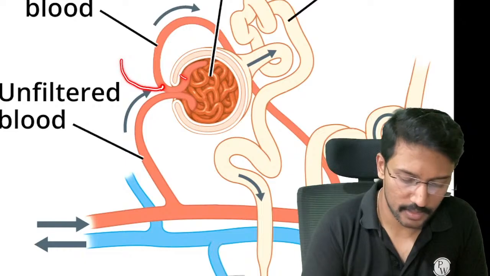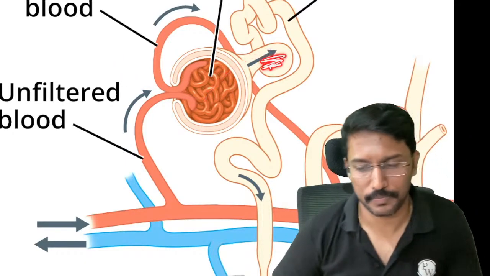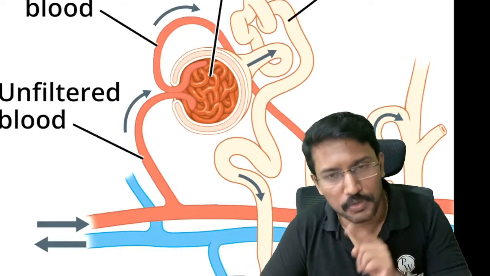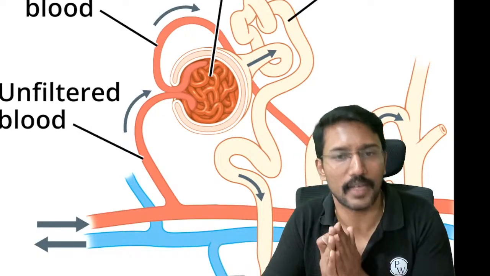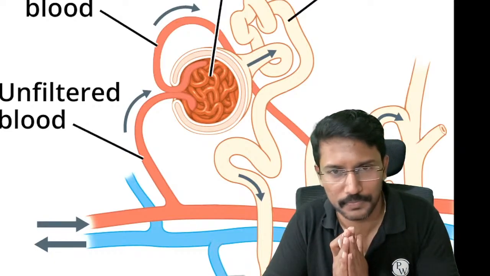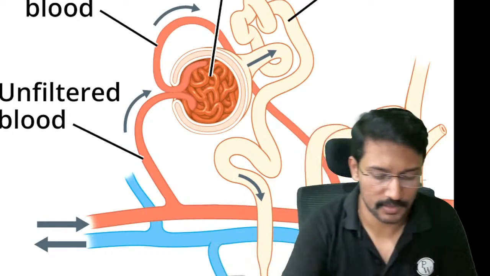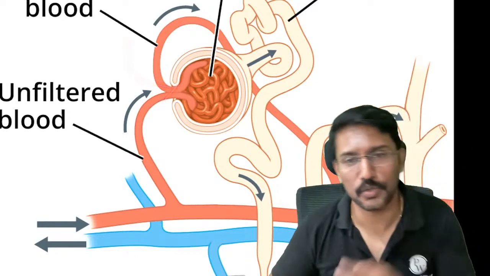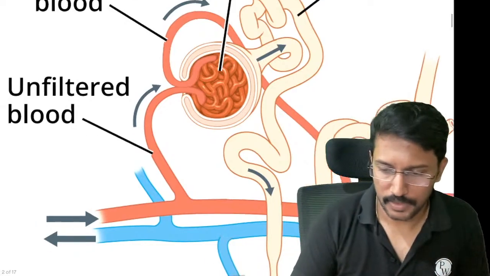Now let me say glomerulus was fine. The blood supply was fine, glomerulus was fine, and we have filtered the urine, but the damage is in the tubules. If there is damage in the tubules, will I be able to reabsorb? Because reabsorption होता कहाँ पे है? Tubules में, right? If the tubules are damaged, will I be able to reabsorb water and sodium? No, right? So I will end up losing a lot of water and a lot of sodium. Whenever there is damage to the tubule, we lose sodium, we lose water. When there is a pre-renal acute kidney injury, we will maximally reabsorb sodium, maximally reabsorb the water. That's the basic point.